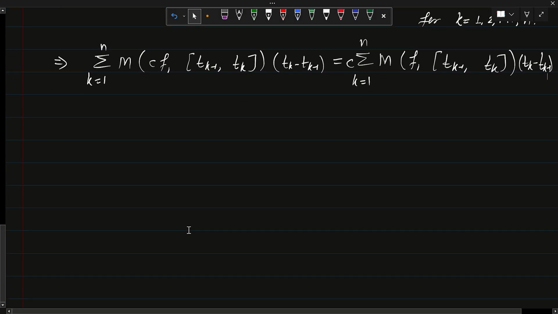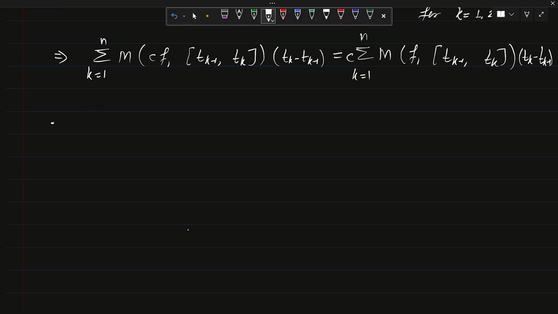Obviously, the left hand side and the right hand side represent what? This is representing the upper sum of the cf function. This is the upper sum of f function times c. So this implies that U, that is the upper sum of cf associated with the partition P, is equal to c times U, the upper sum of P.